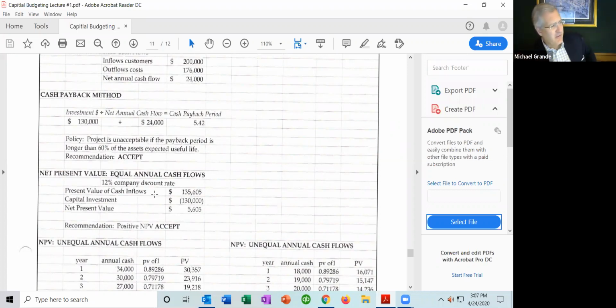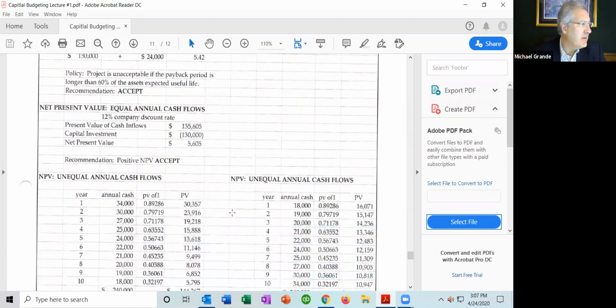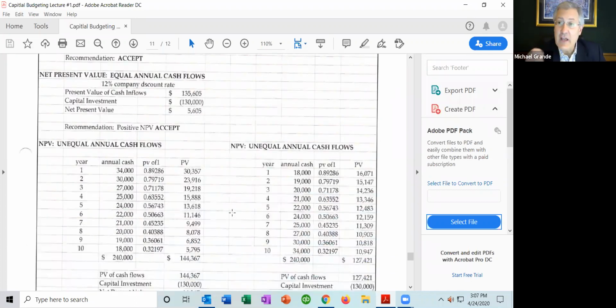So in the first part of this problem, we assumed that they had equal annual cash flows of $24,000. So I said to myself, what if instead of equal annual cash flows, the cash flows were unequal? Let's remember, in the first part of the problem, they had equal annual cash flows of $24,000. Over 10 years, they would collect $240,000. So I said, what if they were unequal?